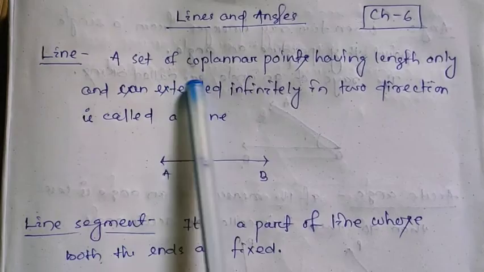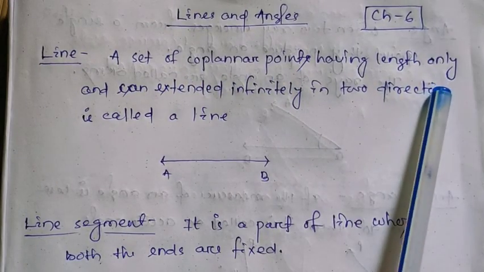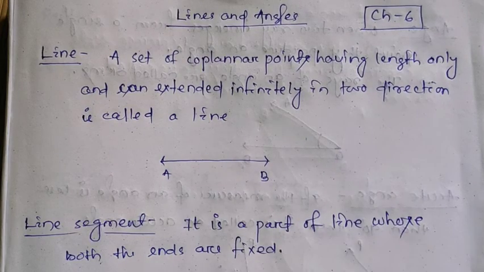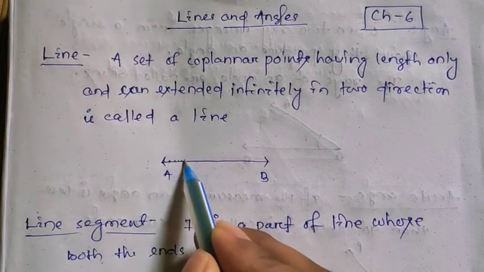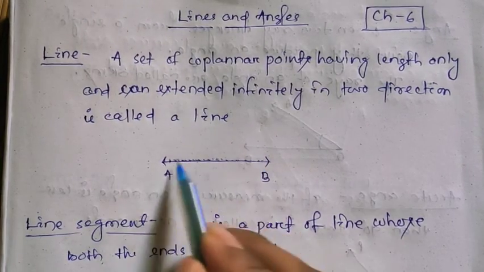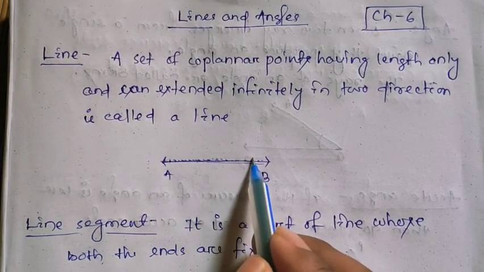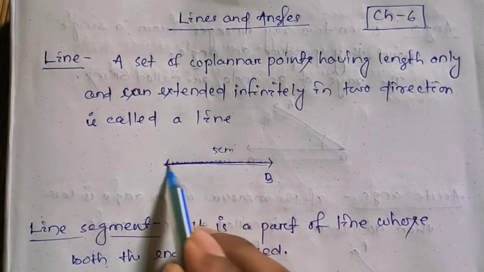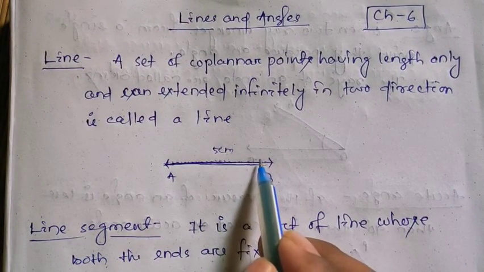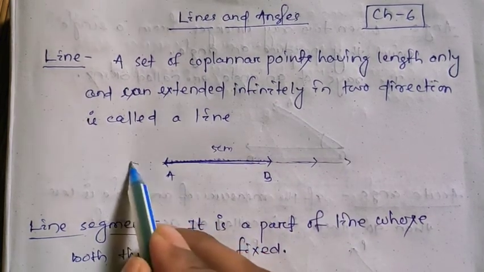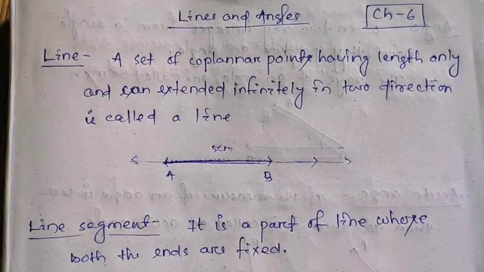A line is a set of coplanar points having length only and can be extended infinitely in two directions. So here there are an infinite number of points. These are all coplanar points, right? So the set of coplanar points having length only. Here it has only length. Let this be 5 centimeter. This has only length but no breadth. Okay, and it can be extended infinitely. I can write arrows here and here. Extended in both the sides or both the directions is called a line.